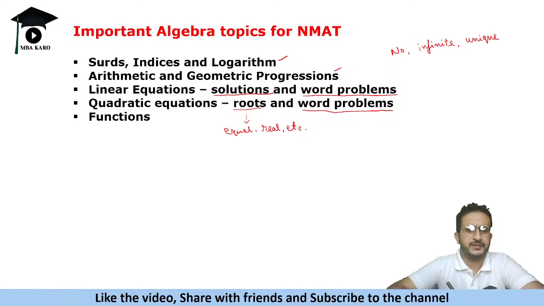Okay, and basic questions on functions, not so advanced ones जैसे आपको कई बार CAT के mocks वगैरह में देखते हैं उस तरह के नहीं, basic function based questions. So these are the topics which are relevant for NMAT. So let's start today's session.